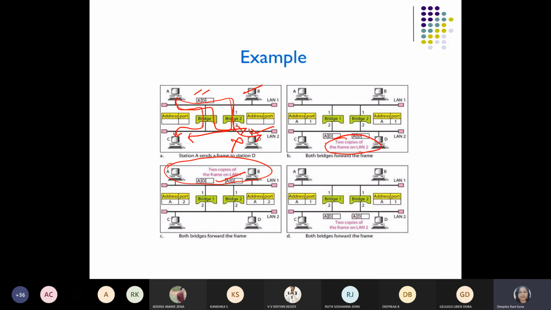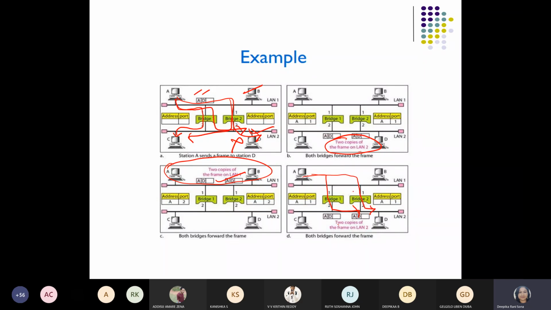Then only it will get confirmed that okay, it is not available in LAN 1, then go to LAN 2. Then it will come in which direction? It will come here. Finally, when it finds the path from A to D, then only it will confirm the path, whether it is from port 1 of bridge 1 or port 1 of bridge 2, it will make the confirmation. But you can see that it is time consuming.